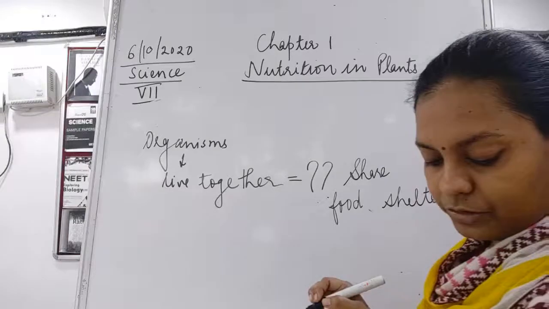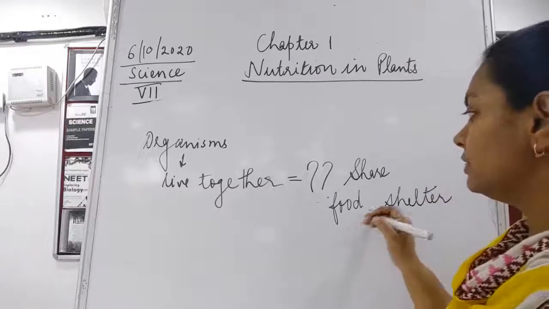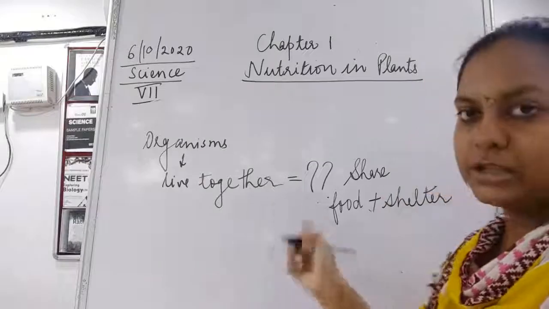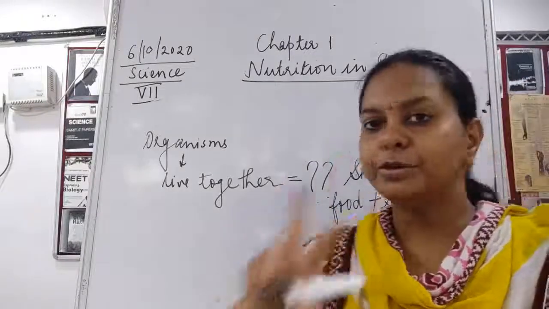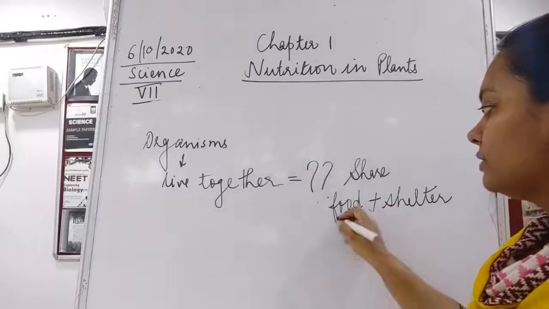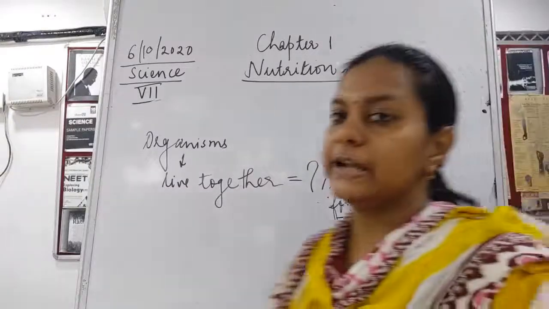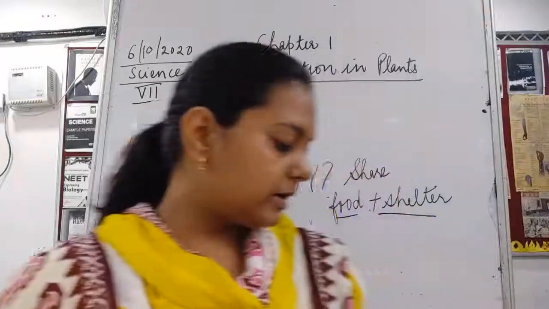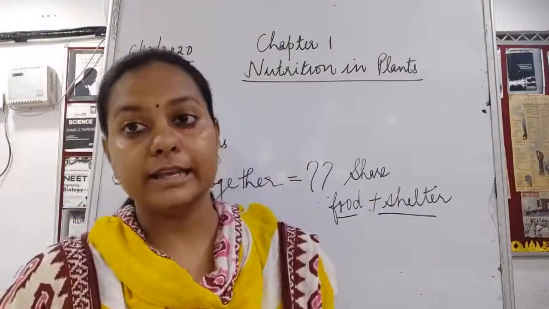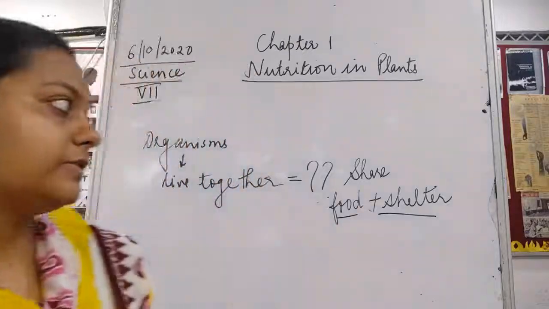They are going to share their food as well as shelter with each other. So there are two organisms which live together and share their food and shelter. Now what kind of relationship or bonding is this, and what kind of new structure is formed?